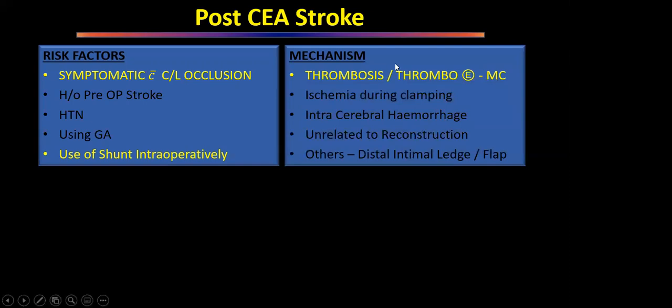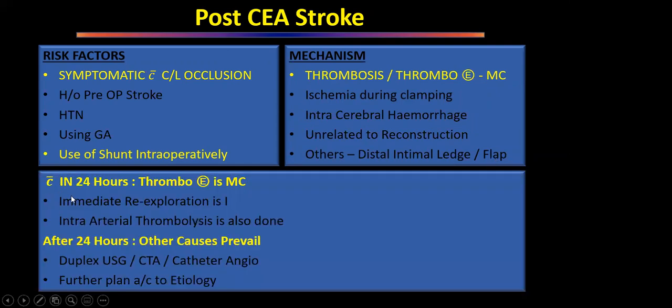How does a stroke occur? The most common cause of stroke after carotid endarterectomy is thrombus or thromboembolism, which presents within 24 hours. Sometimes it is due to ischemia that occurs during clamping if we are not observant. Sometimes it is due to intracerebral hemorrhage, where we cannot do much. Sometimes it is unrelated to our surgery, something the patient was destined to have. Sometimes there is some technical problem, if we have left the intima distally or we have left a flap. If it occurs within 24 hours, chances are that it is due to thromboembolism.